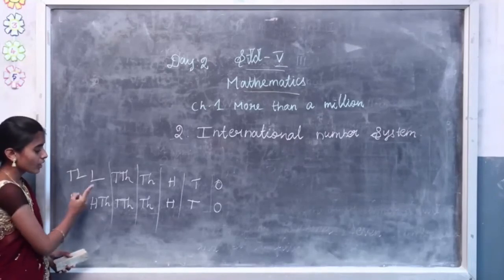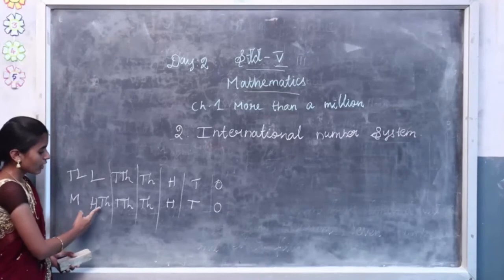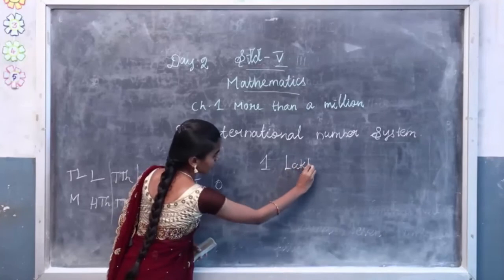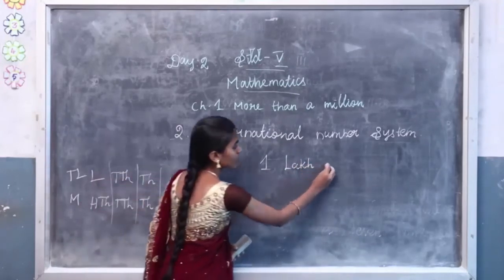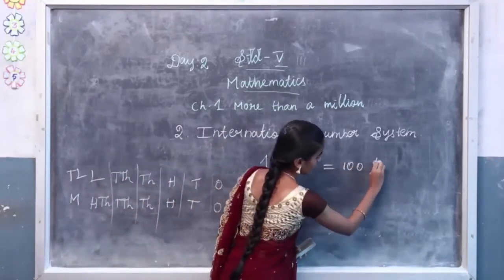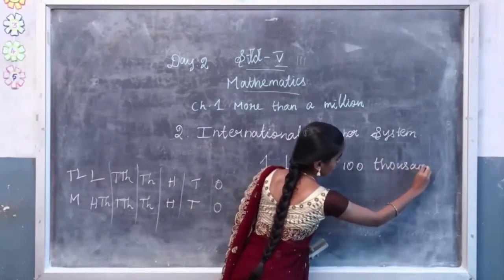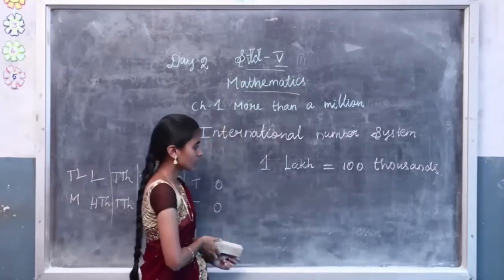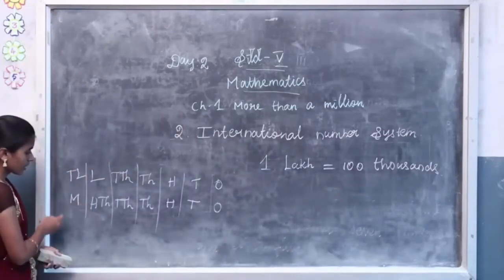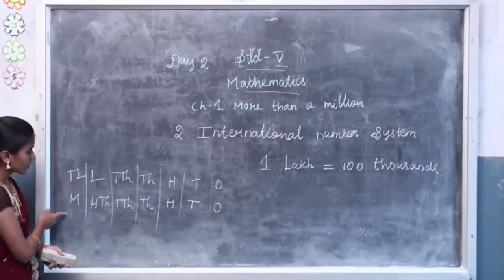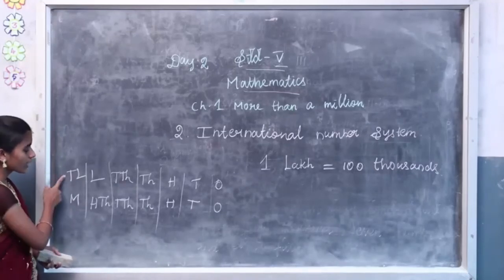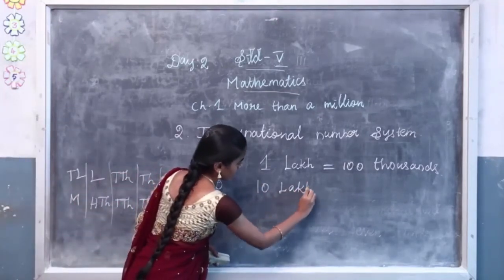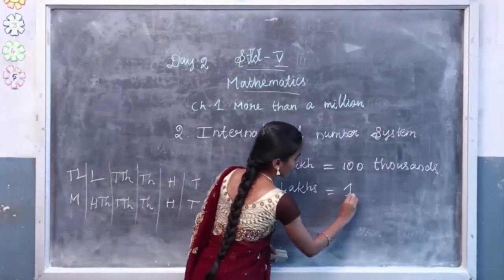That means 1 lakh equals 100,000. Then see the next one, 10 lakhs and million. This means 10 lakhs equals 1 million.